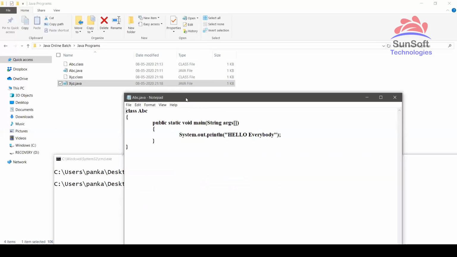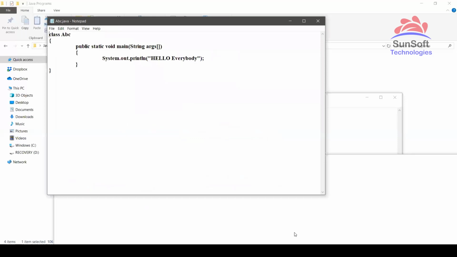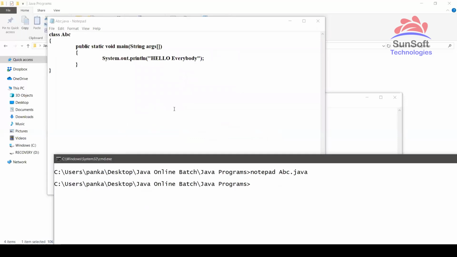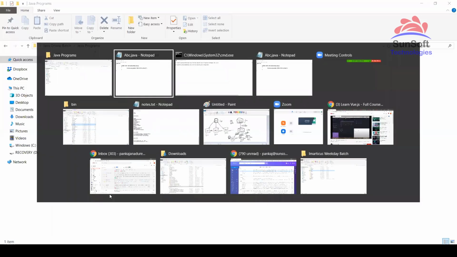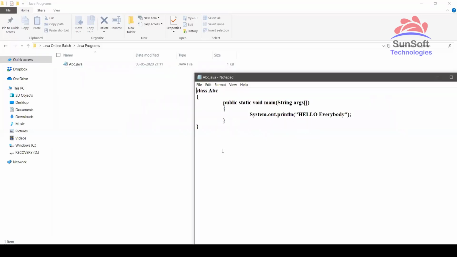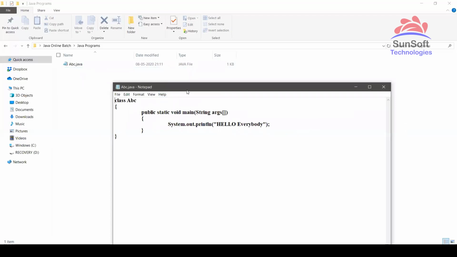Sometimes people will say, no, it should be the same. Let me show you with the demo. I will delete these two files, deleted. In fact, I will delete this abc.class file also. Very important point. It's a good question he has asked, because in many places this confusion will happen, and this confusion will not be rectified directly by Eclipse.